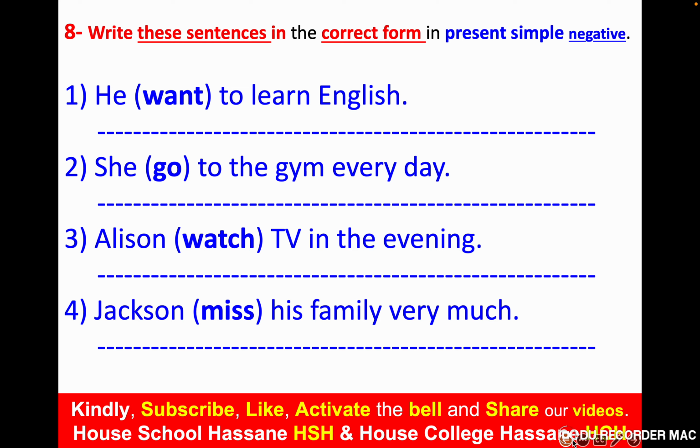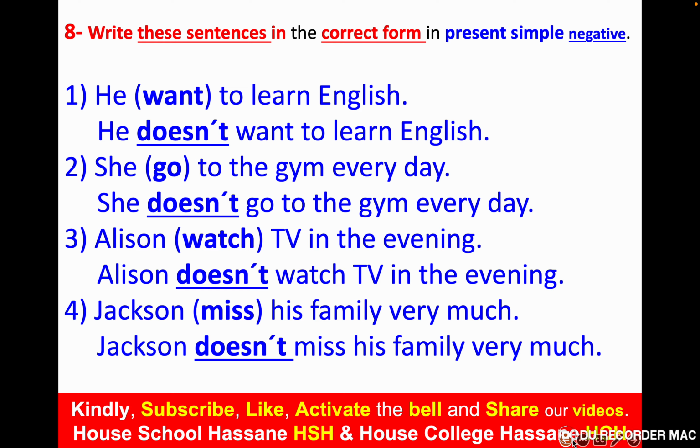So he want to learn English. How can we put it in the negative form? Some students write he not want to learn English. It's not correct. Some students write he isn't want to learn English. It isn't correct. Let's see the correct answer. So when we have he and we have a verb, we need to use doesn't in the negative form. He doesn't want to learn English. If you write he don't want to learn English, it's not correct.